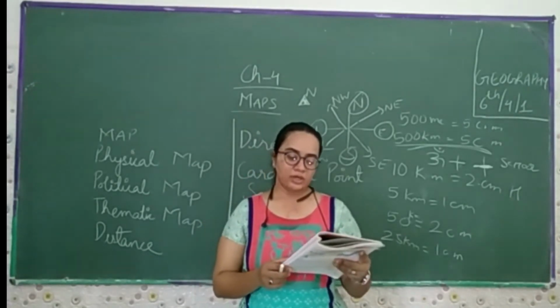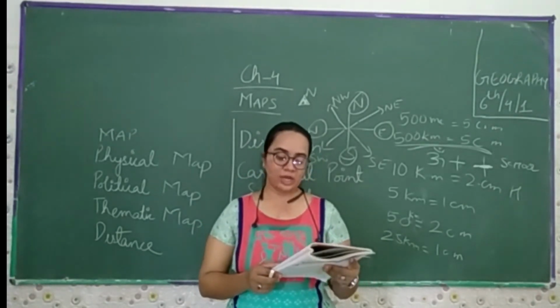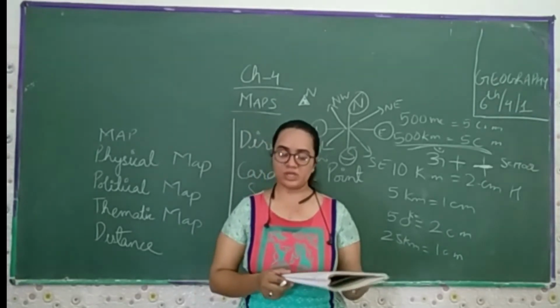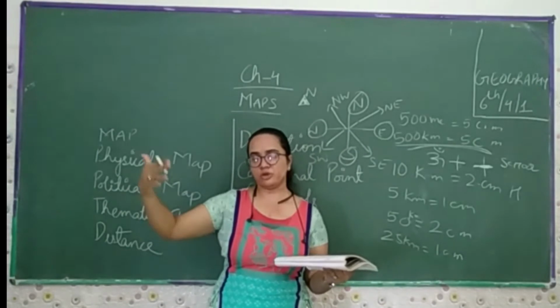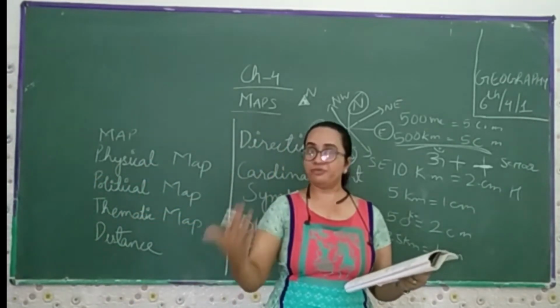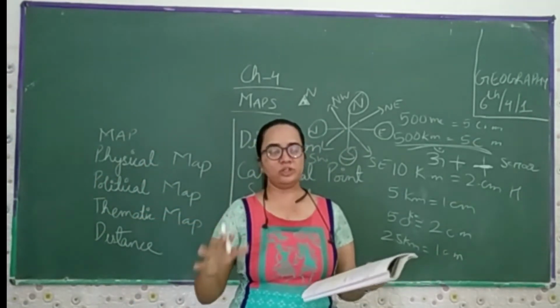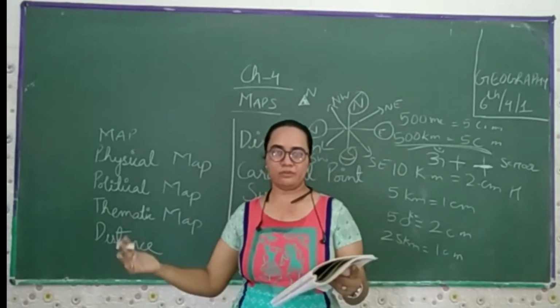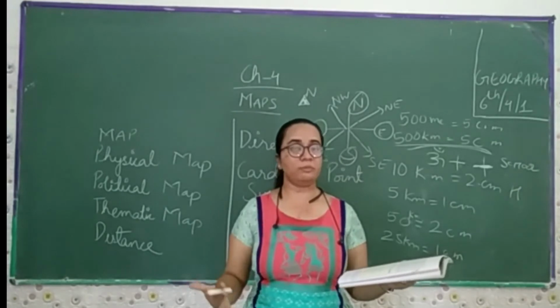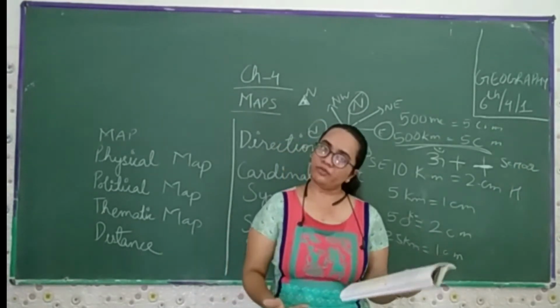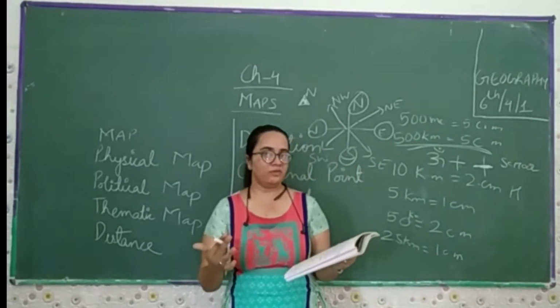Maps have a universal language that can be understood by all. If a person comes from France, Australia or Africa, for the first time in India, he does not have to ask any person or take help from anyone. They can refer to any map and go anywhere they want.